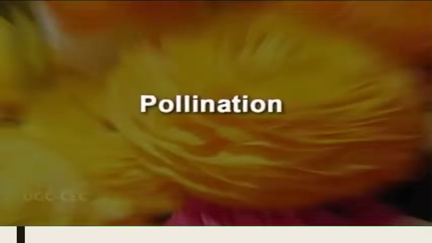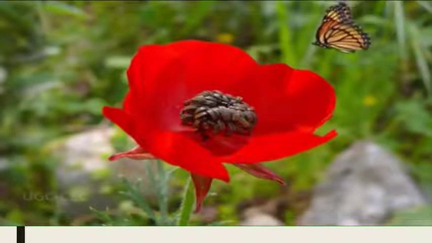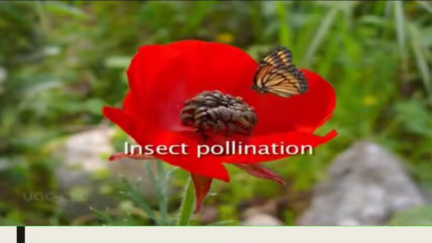Coming to the pollination system, because we have here a wide range of flower structures in Ranunculaceae, it is associated with a diverse array of pollination syndromes. Most of the species in Ranunculaceae are insect pollinated, that means their pollination is brought about by insects.